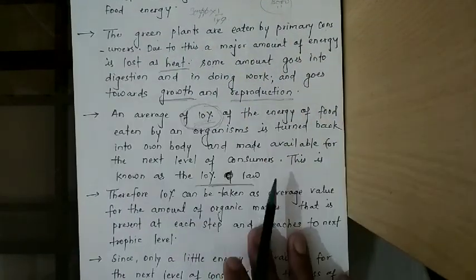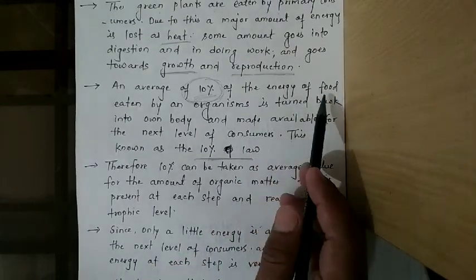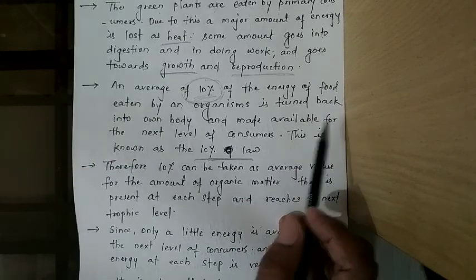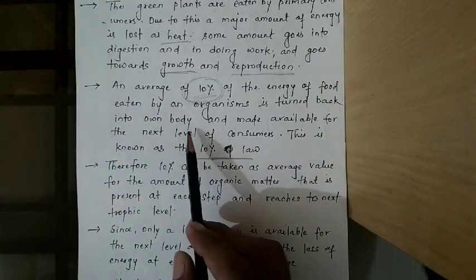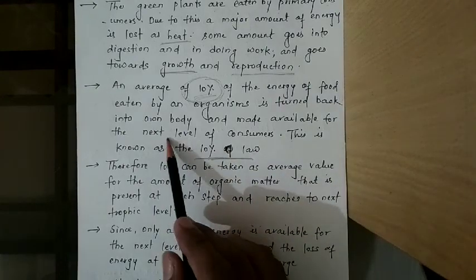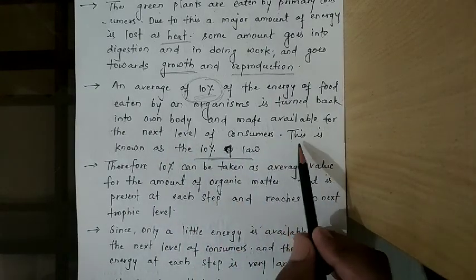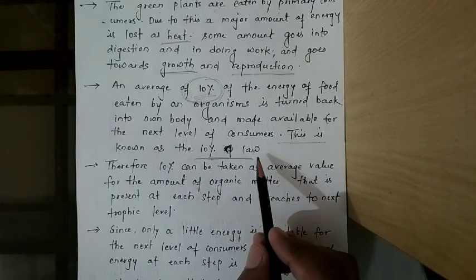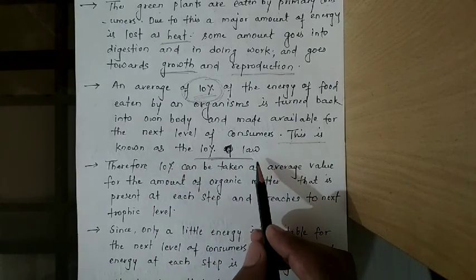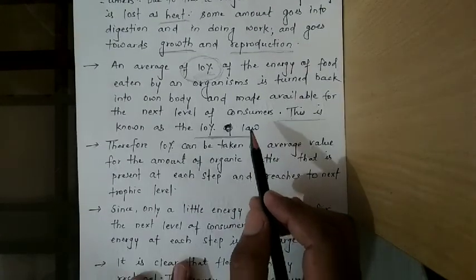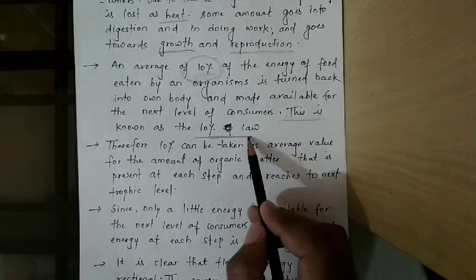So on average, we can say 10% of the energy of the food is eaten by any organism and is turned back into its own body and made available to the next energy level, or next level of consumers. This is called the 10% law. This is often asked: explain the 10% law. In this chapter it is very important, so you remember it.